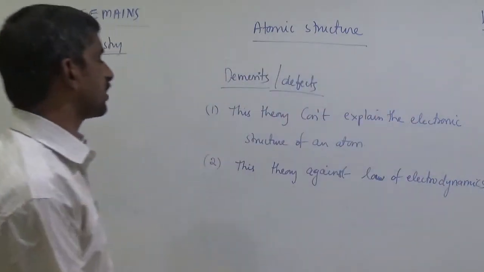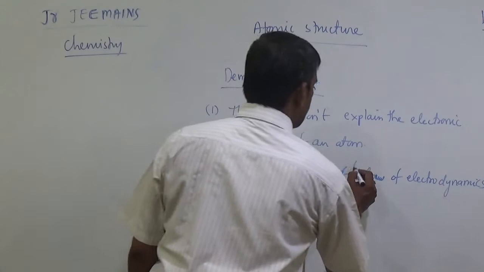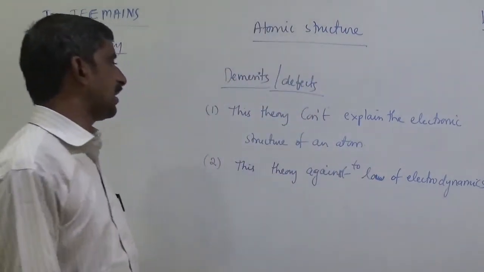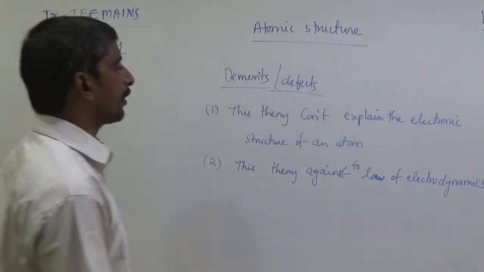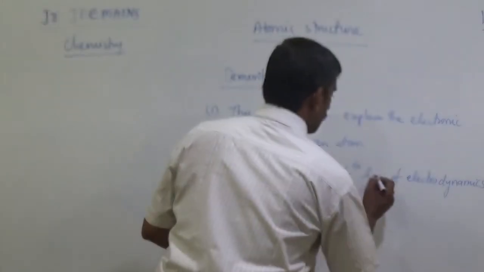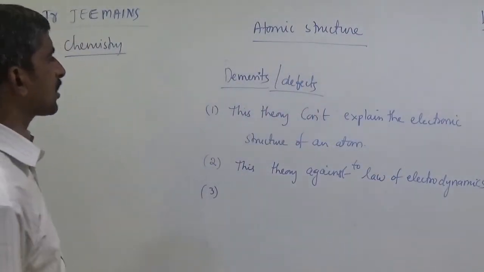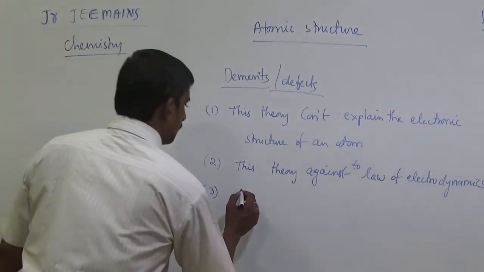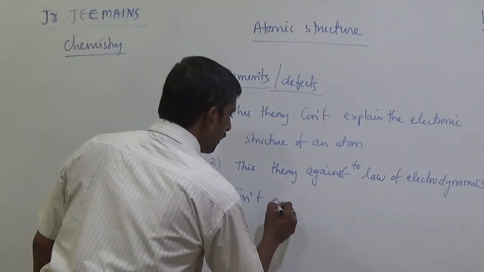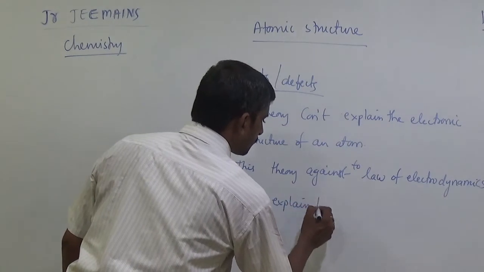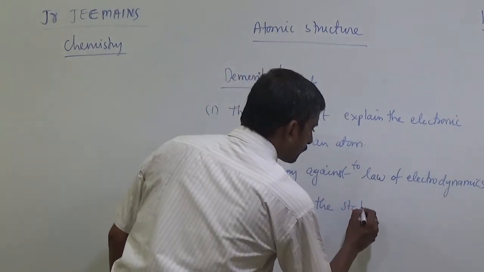This theory is against the law of electrodynamics. The electronic structure of the atom cannot be explained, and the stability of the atom cannot be explained.